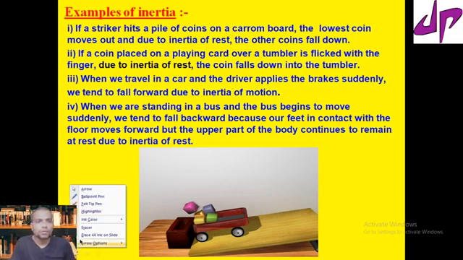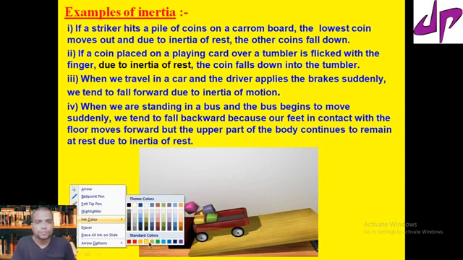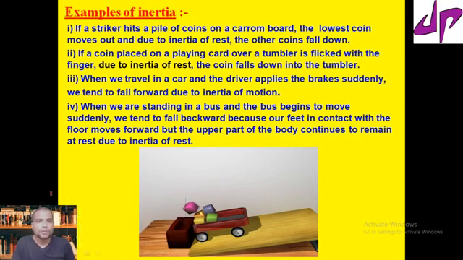Now take another example, the second one. When we travel in a car and the driver applies the brakes suddenly, what happens? We will lean forward. That is due to inertia due to motion.